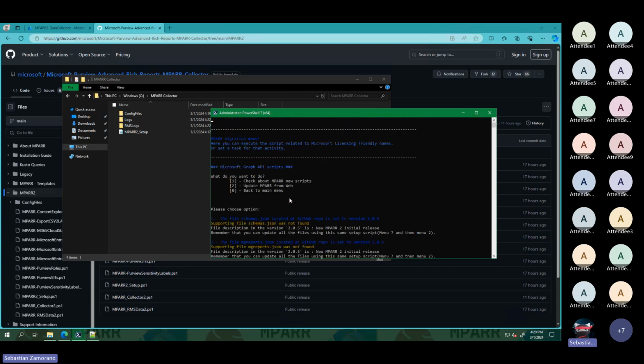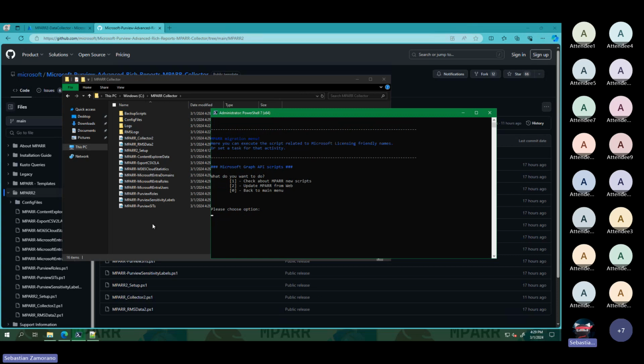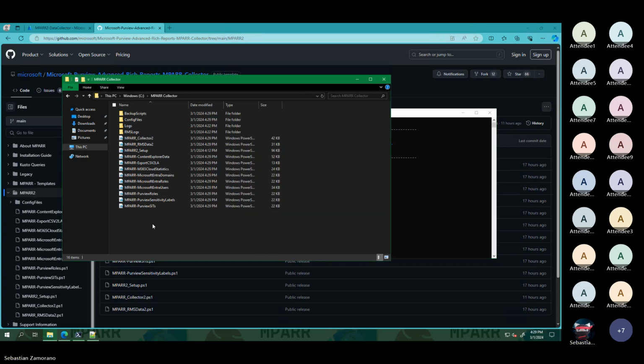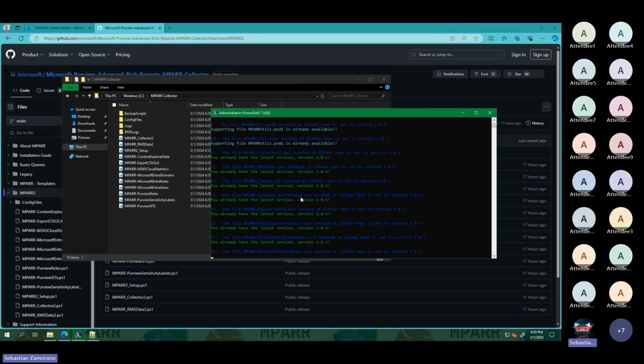In that case, the only thing I need to do is press 2. And here you can see that now all the files are downloaded to your site. And now, if we check again about the scripts, we will see that all the scripts are up to date.